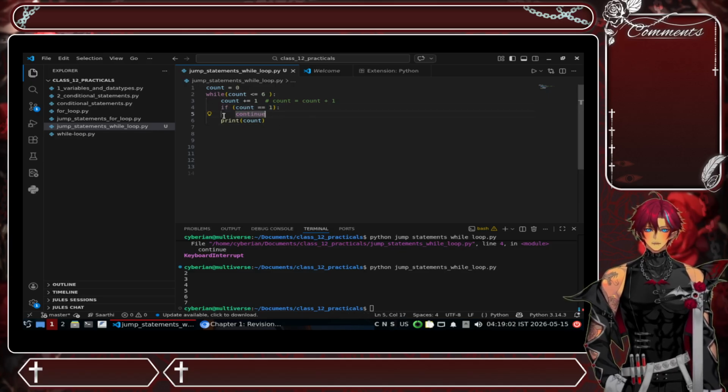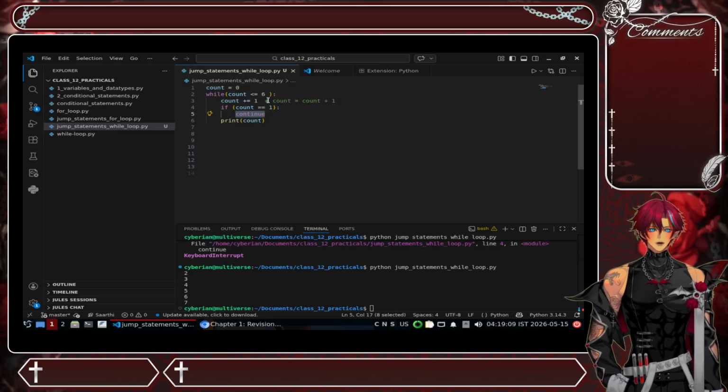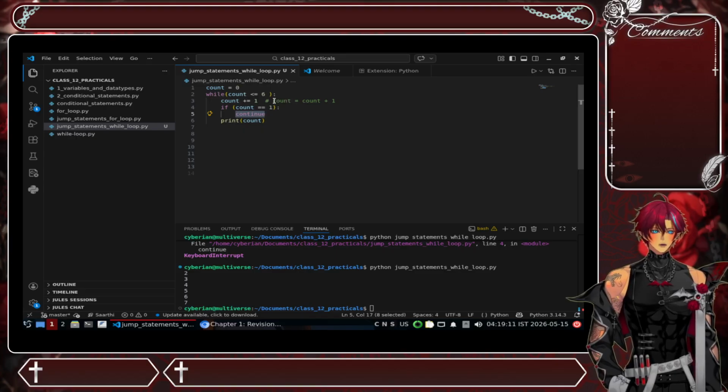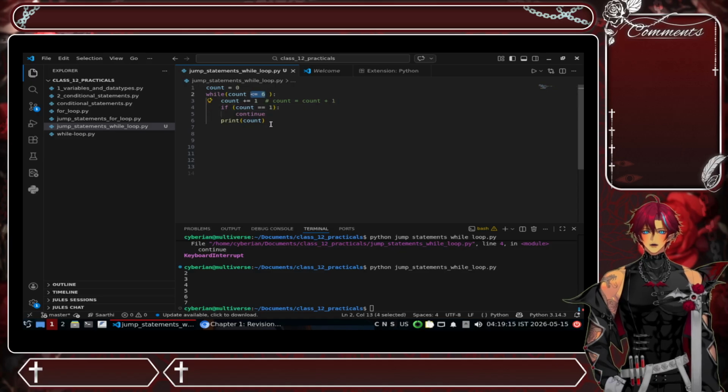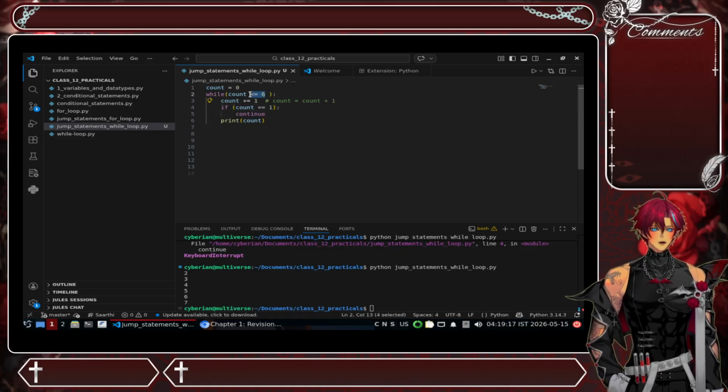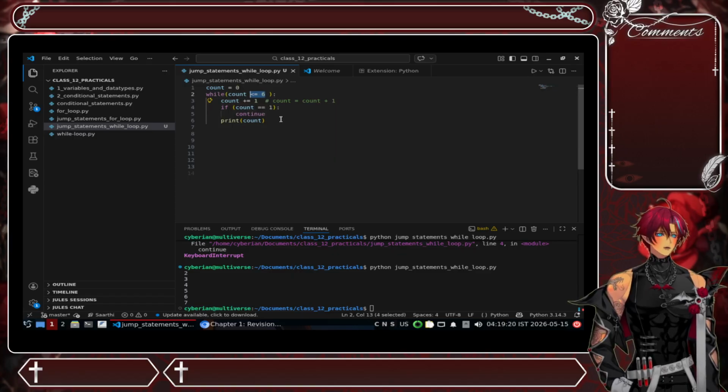The count is 1. Now the continue is there. So if the count is 1, it skips the loop and then it goes back to the loop, right? Then it checks whether it is less than or equal to 6 or not, right?